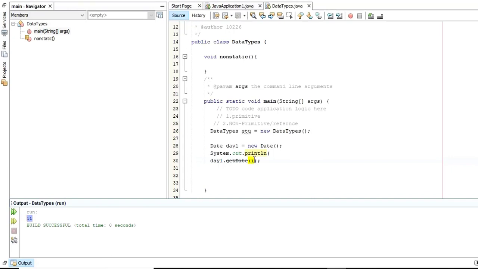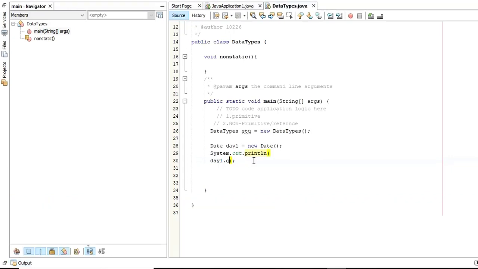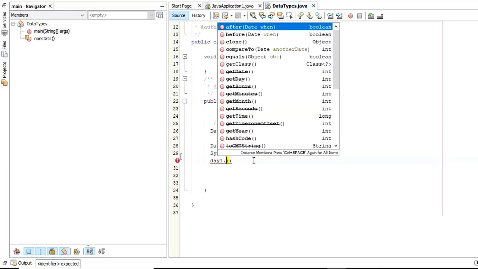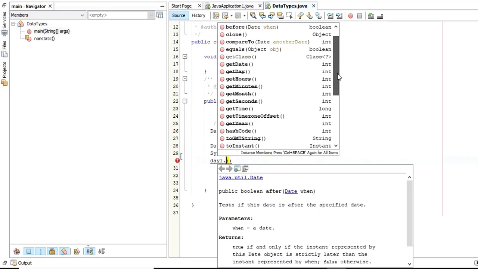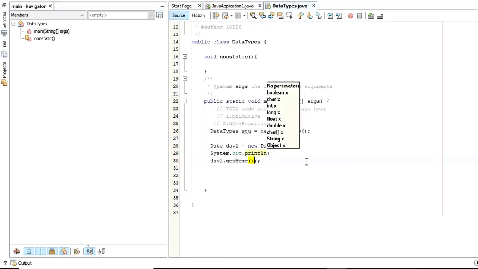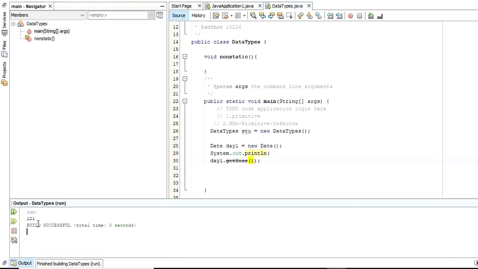We can use different things. What are the things that we can use? getYear. It's going to get the year. Let me save and run. You can see the year is 2021. No wonder that is saying 2021. So you can use different methods, right?